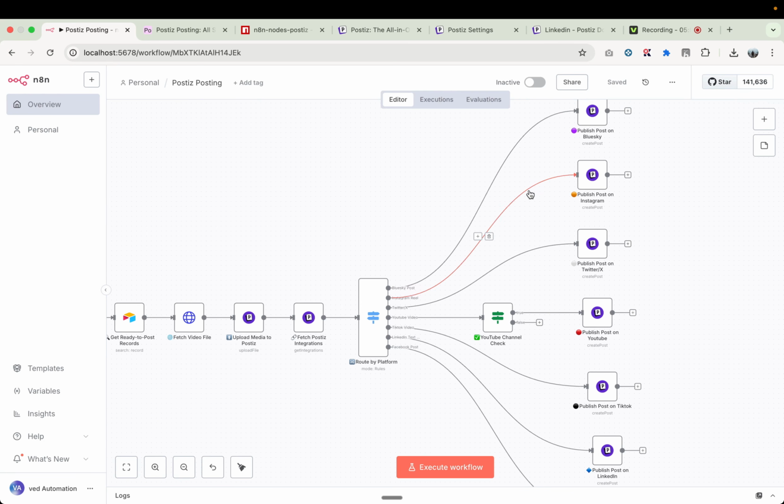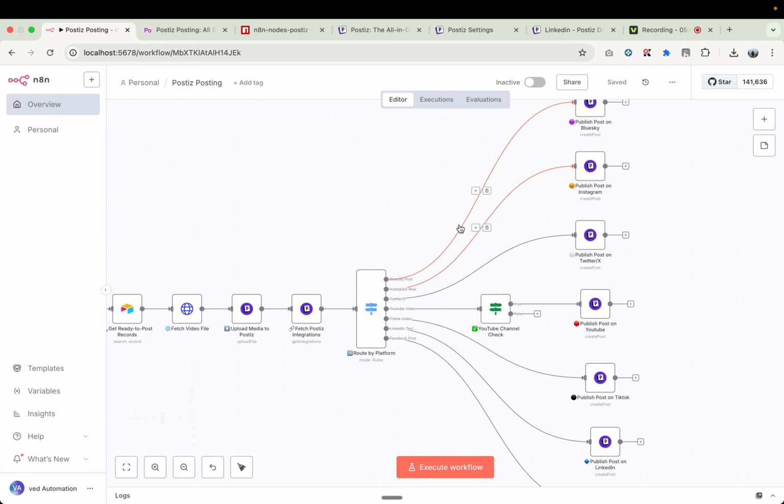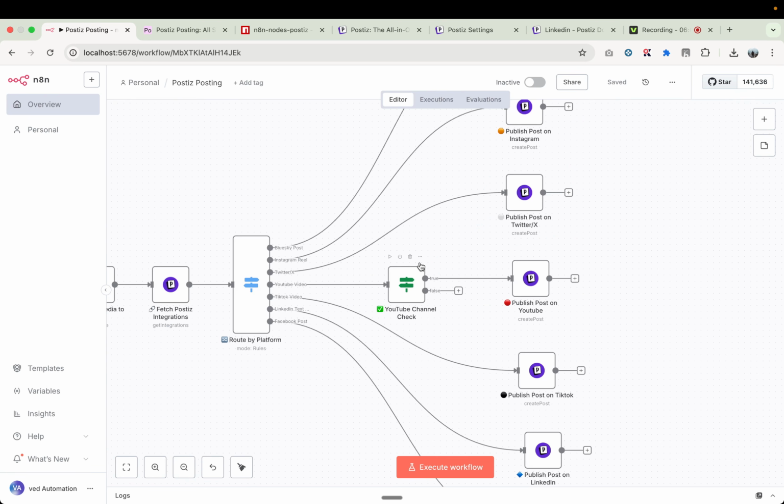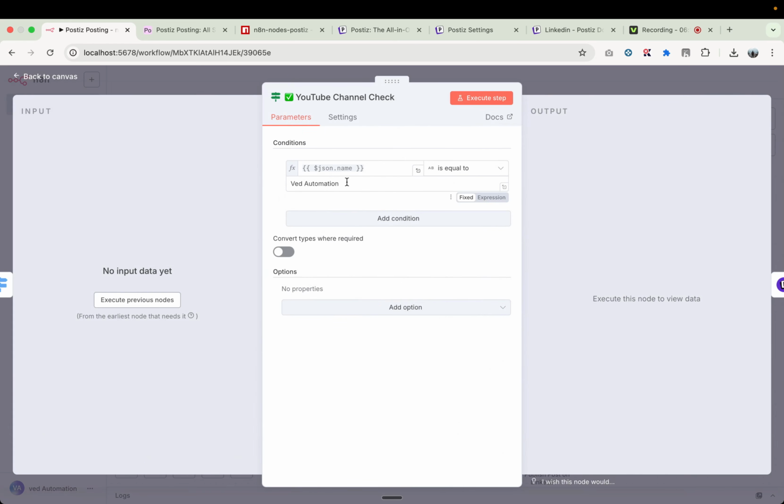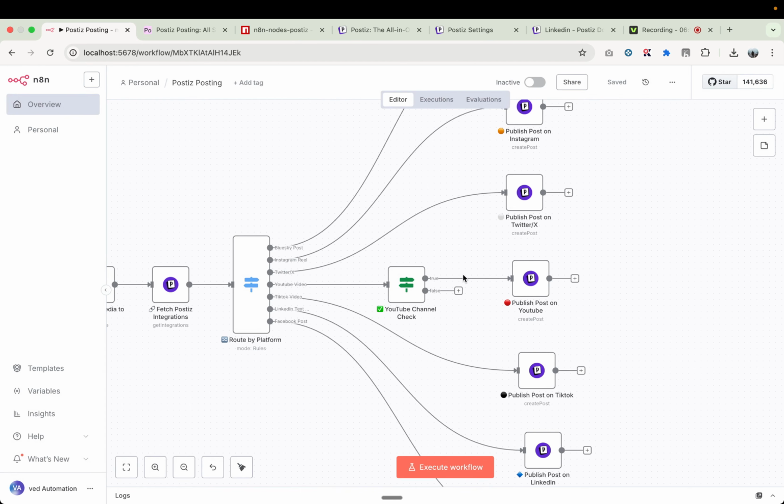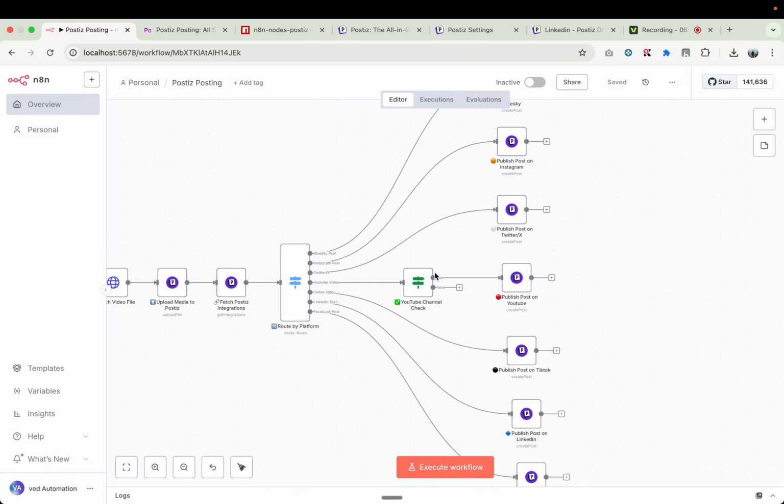Okay, but for the demo purpose I don't do it, but once you do it you can simply pass it, right? So here one more thing, if you have multiple channels, you can use this if node here. So if the channel ID or channel name is equal to your name, we can pass it and post it, right? So you can use multiple channels as well if you want, and then you can simply use the if node to filter out the channel that you want to post in, right?